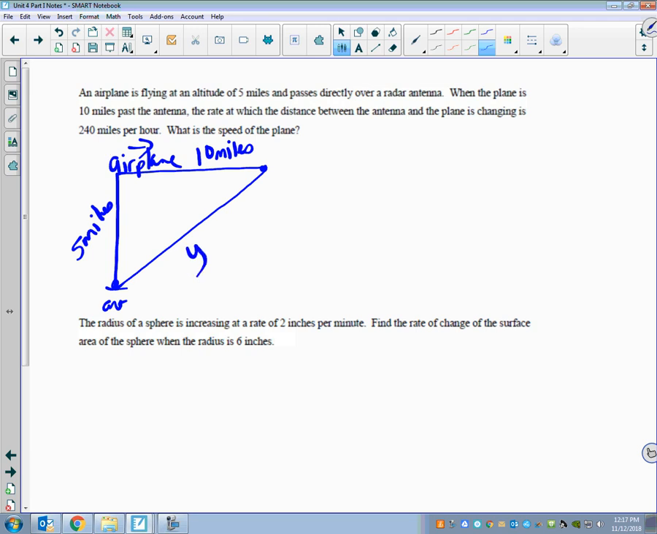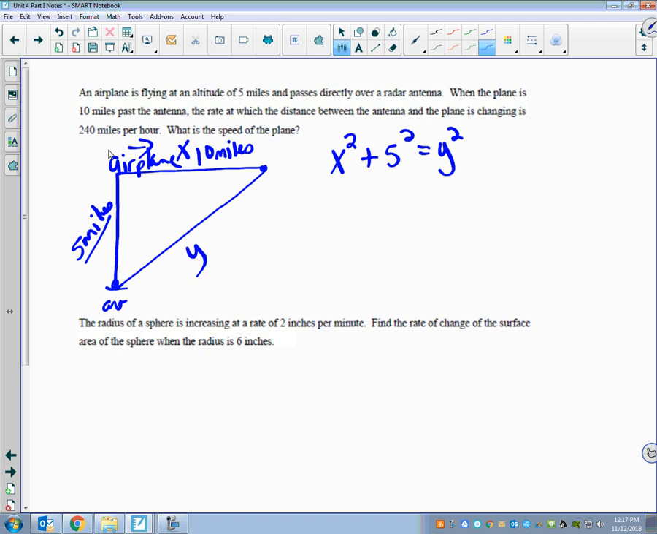Well, this is definitely changing, right? The distance between the antenna and the plane, because the plane's like going this way. So this is definitely a variable. I don't know what you want to call it. I'm going to just call it y. What about this? The altitude. Is the altitude going to change? No. So that's going to be a constant. But this one, when it's 10 miles, they give us the rate. And so even though this is 10 miles, this is also a variable. So that's going to be x. So that's important. What's a variable? What's a constant? And then write your equation.